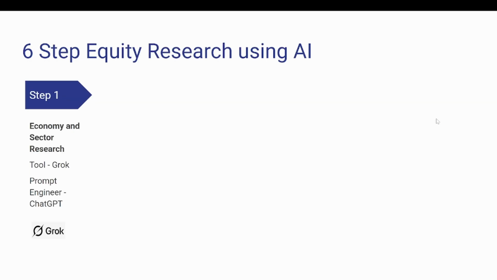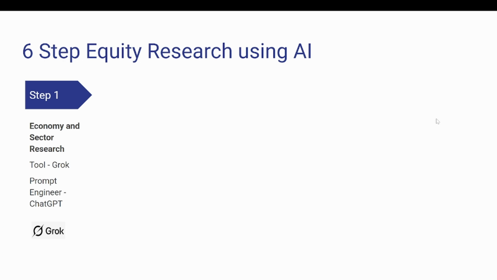So the 6-step equity research that we're going to do, with the first step being to conduct an economy and sector research. We will be using Grok for performing our sector research, and we've created certain prompts which I will be sharing in a Google Doc, which will be part of the video description for you to then use. I created these prompts using ChatGPT 5.1 model, which is the latest one as we speak and as of this video, created in November 2025.